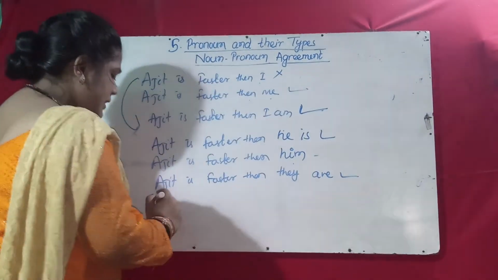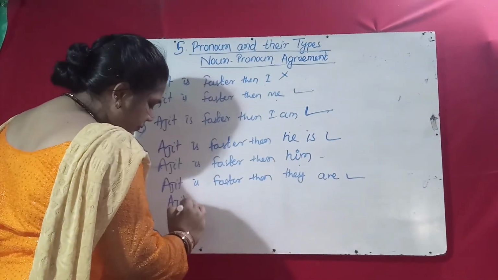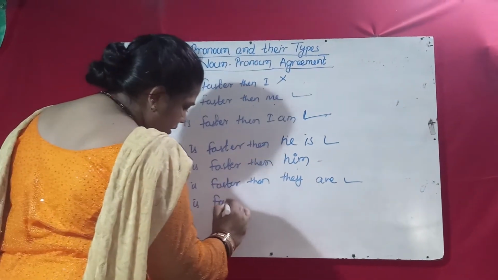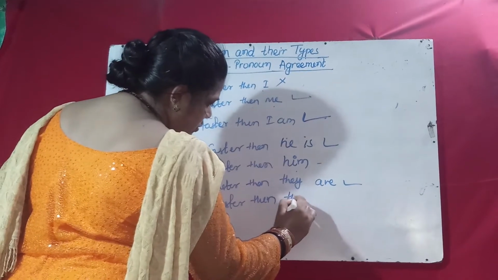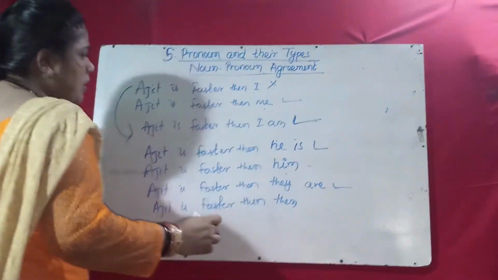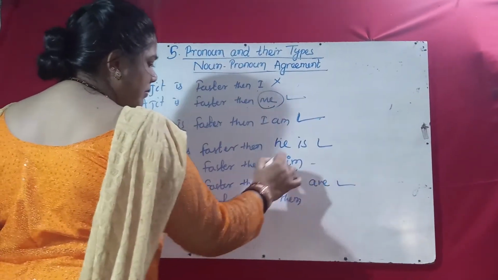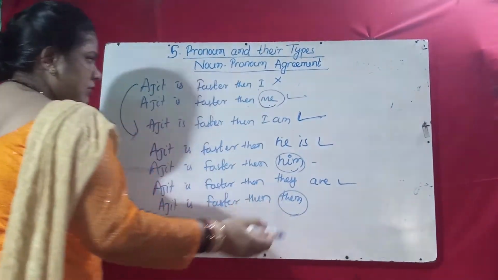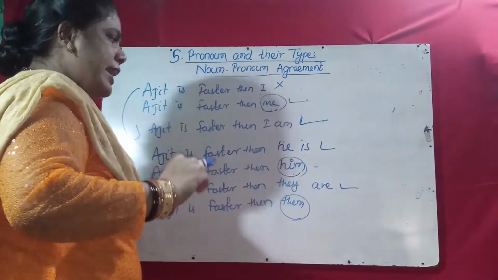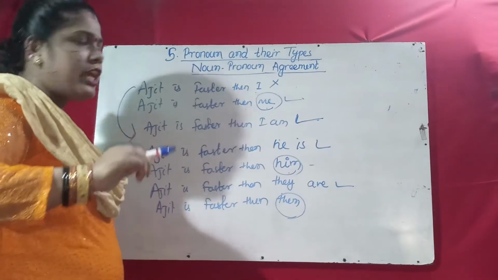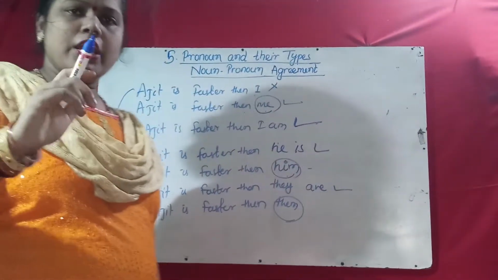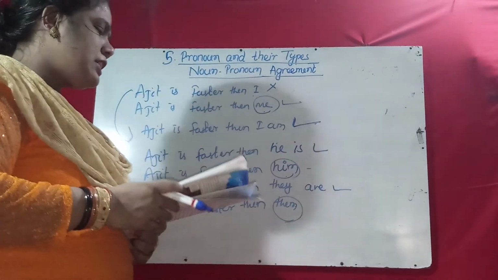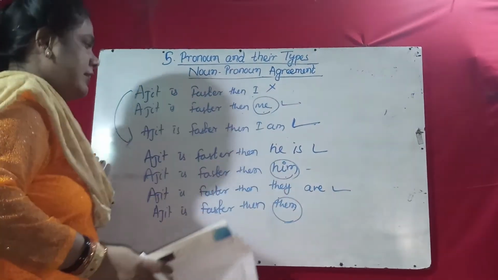Otherwise you can write "Ajit is faster than them," also correct. So me, him, them, correct. Otherwise you have to write I am or he is or they are. If you simply write I, he, they, it will be wrong. So these things you must remember.